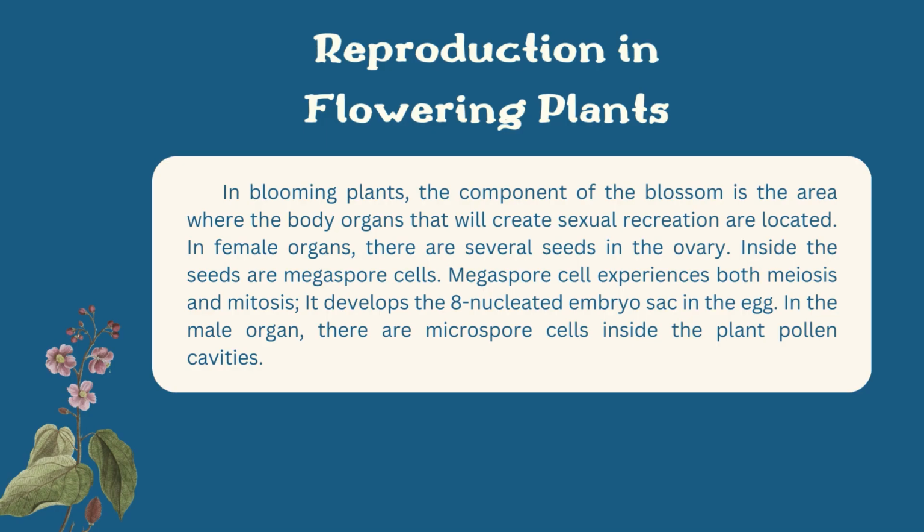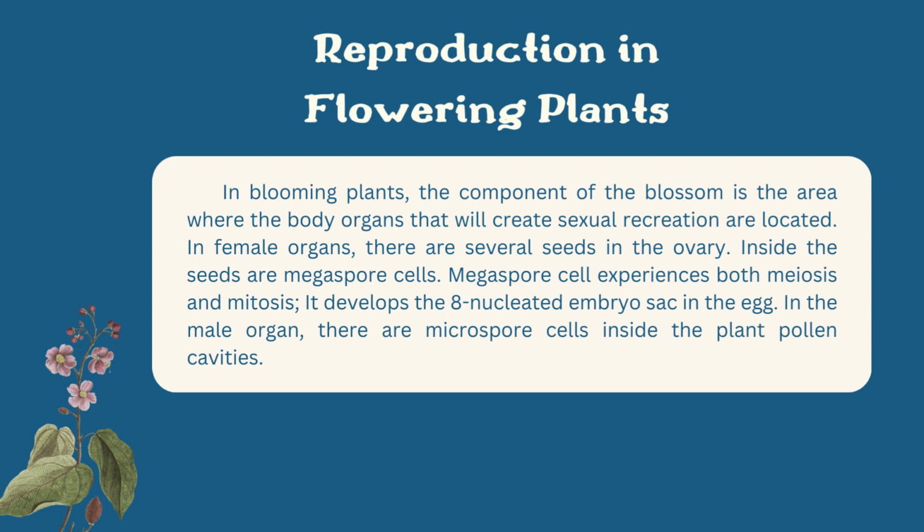Reproduction in flowering plants. In flowering plants, the component of the flower is the area where the organs that will create sexual reproduction are located. In female organs, there are several seeds in the ovary. Inside the seeds are megaspore cells. Megaspore cell experiences both meiosis and mitosis. It develops the 8-nucleated embryo sac in the egg.